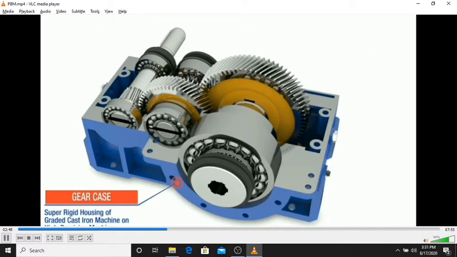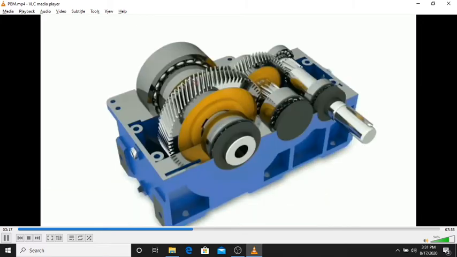Now gearboxes can be classified in two parts. First is the industrial gearbox, second one is the automobile gearbox. In the case of the industrial one, I would like to suggest it is just a medium between the motor and the output shaft. It can be used in conveyors, machines, mills, paper machines, elevators. So this kind of daily use is the purpose for which we use gearboxes in industry.